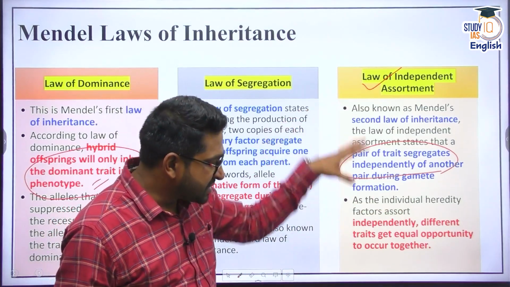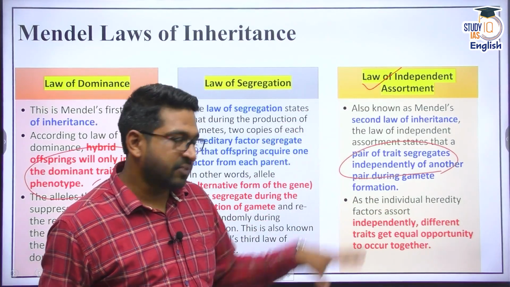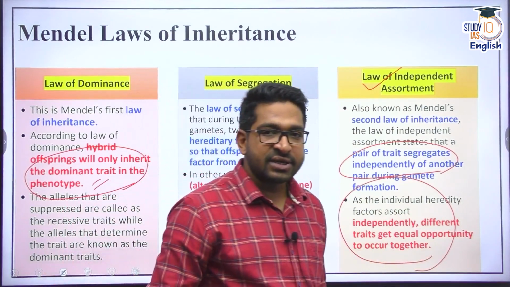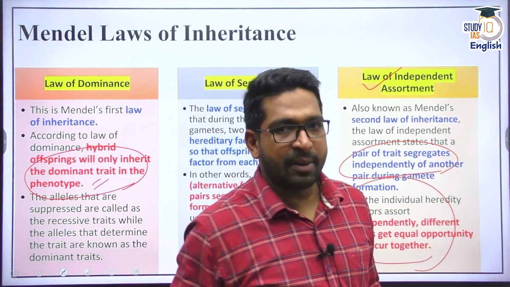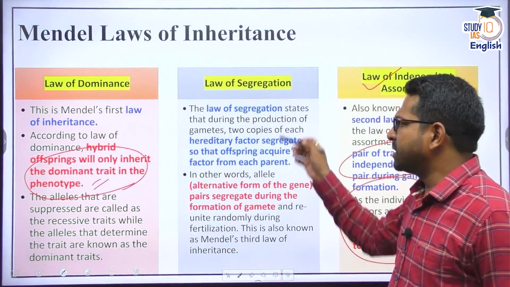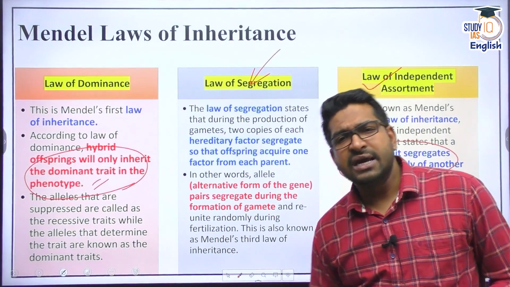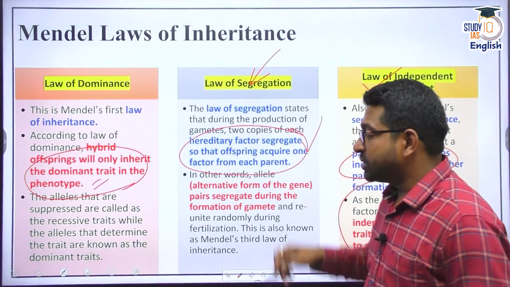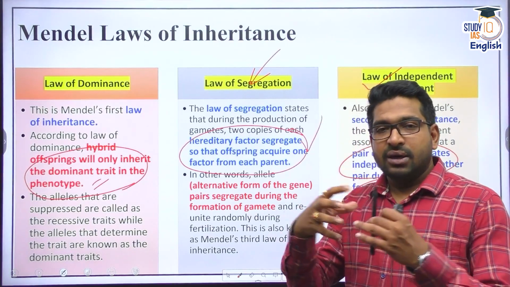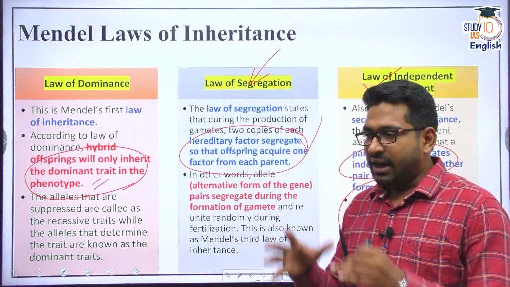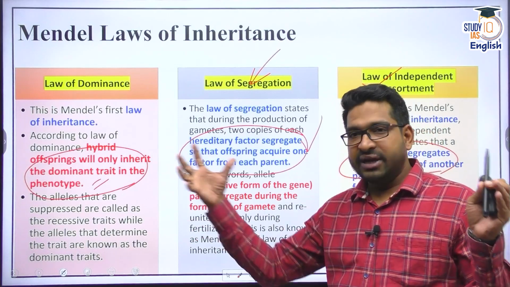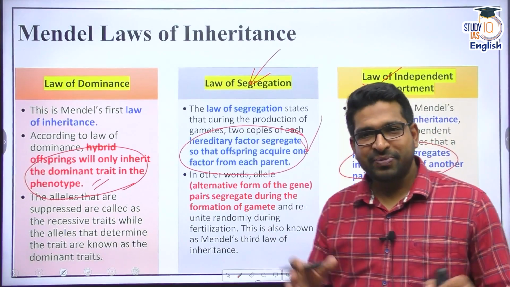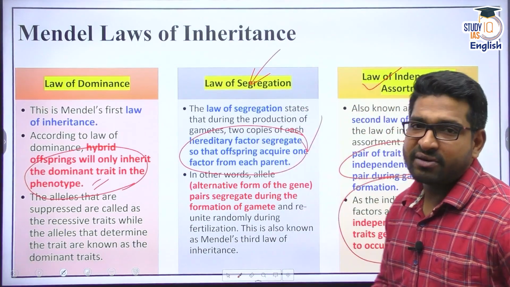It means there is a 50% chance, or equal opportunity, for hereditary factors to come from either side. Apart from that, during gamete formation, another law is the law of segregation, which simply says that whenever there is gametogenesis, there is segregation of genes in such a way that they are equally distributed, or they equally come from both sides, from father and mother. All right, so these are the three laws given by Gregor Mendel.